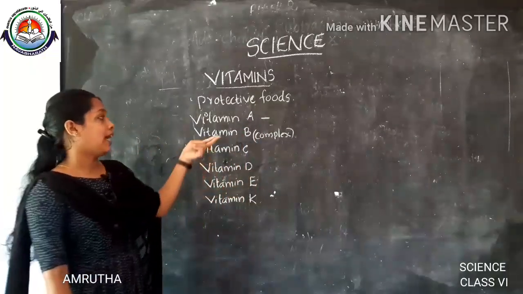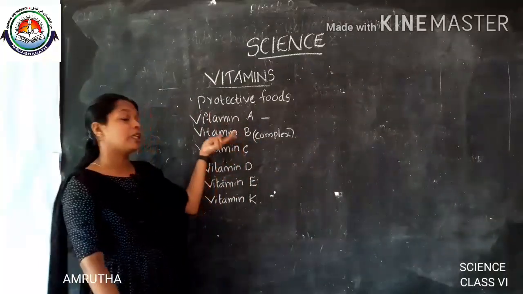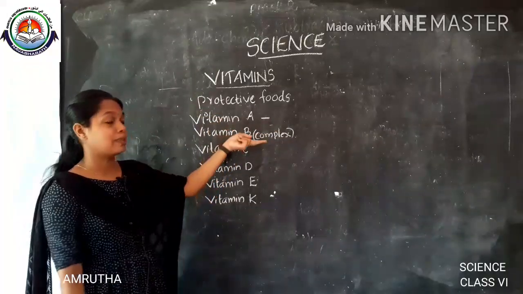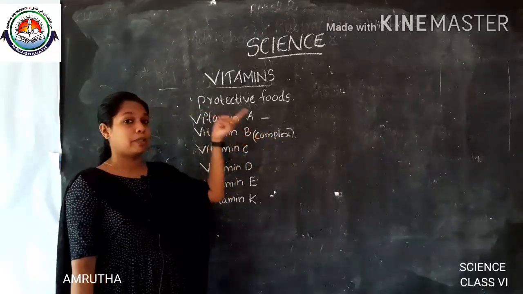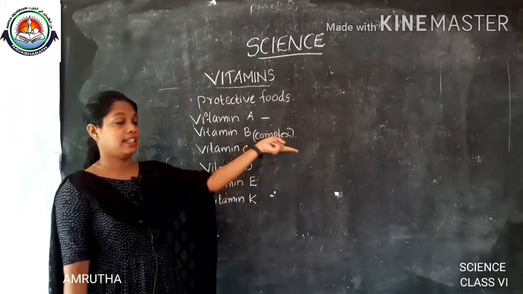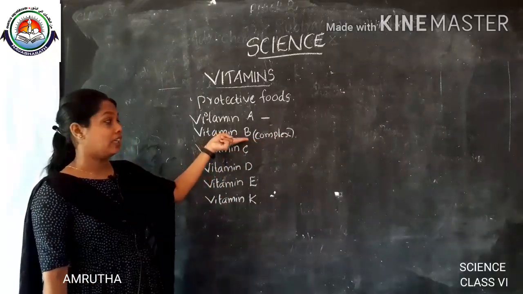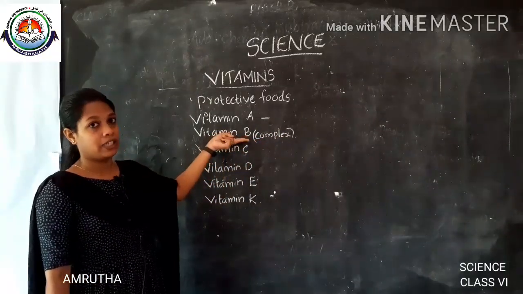Is it clear? And then vitamin B or vitamin B complex. Complex means it contains vitamin B1, B12, B6 etc., so there are many vitamins under vitamin B itself.